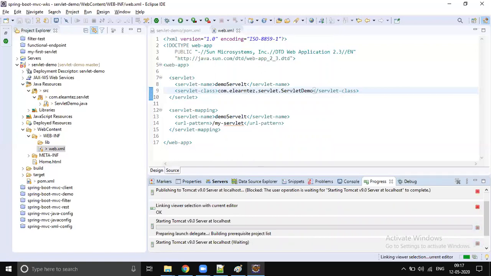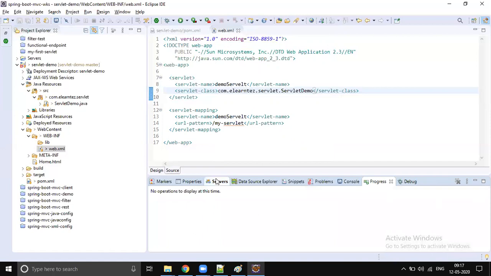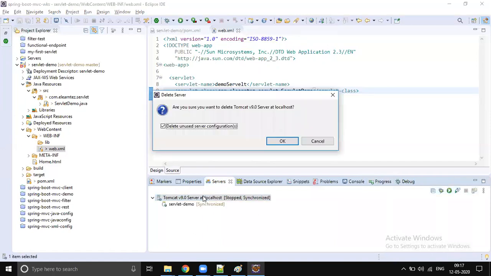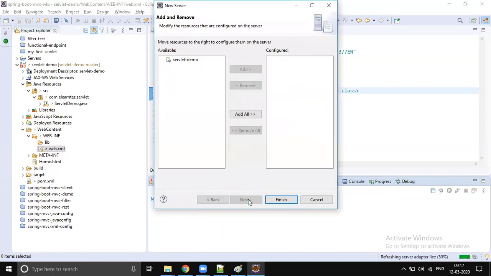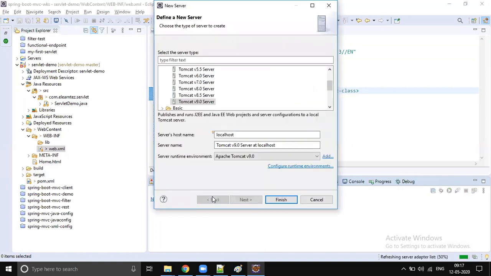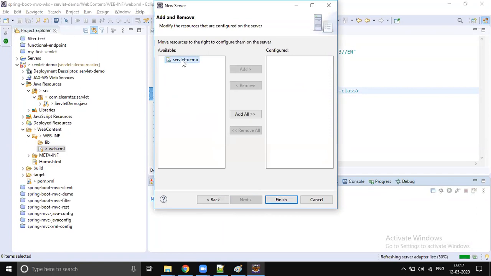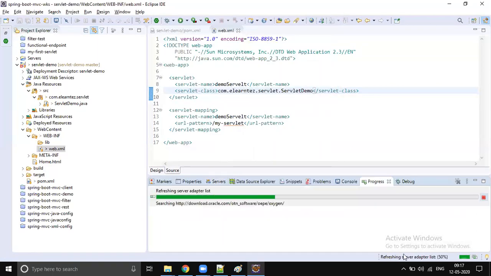Okay, it's pretty slow. What is happening? So let's go to the server, delete it and add it back. Pick this. Okay, next. Back. Yeah, this is already the server. Next, add this server demo. Finish. It's just refreshing that.